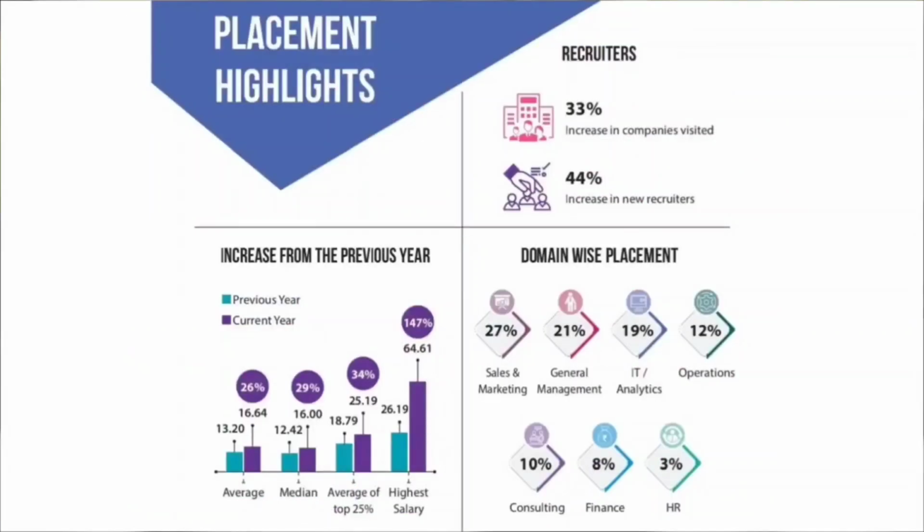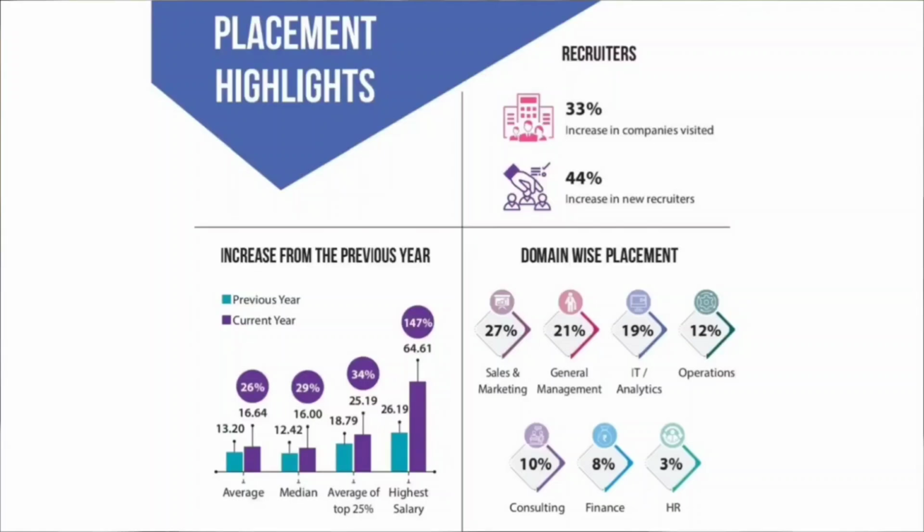Then if we consider the overall domain-wise placements, then 27% placements were from sales and marketing, 21% from general management, 19% from IT and analytics, 12% from operations, 10% from consulting, 8% from finance, and 3% from HR. There is a 33% increase in the companies visited from last year and a 44% increase in new recruiters for the batch of 2021-2023.